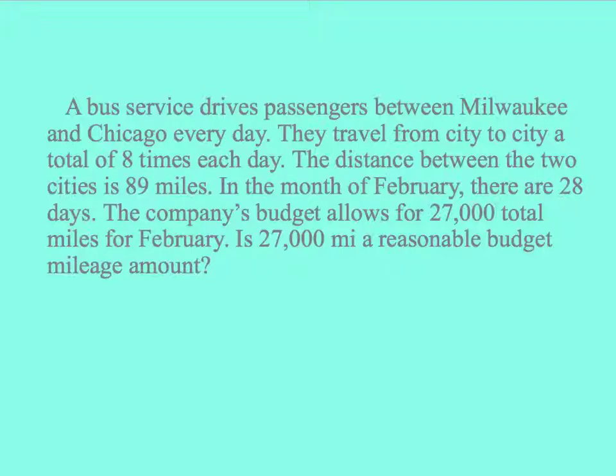Okay, so this problem is kind of long, and it includes a lot of information that I don't really need to know to solve the problem. So I'm going to go ahead and take my red pen here and underline the important parts. The first thing I'm going to underline is 8 times. This tells me how frequently or how many times that they have to drive between the two cities. The next thing I'm going to underline is the distance that they have to drive each time. It tells me that the distance between the cities is 89 miles.